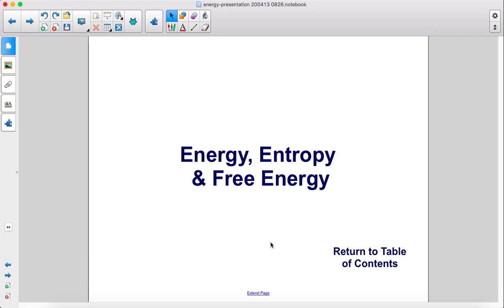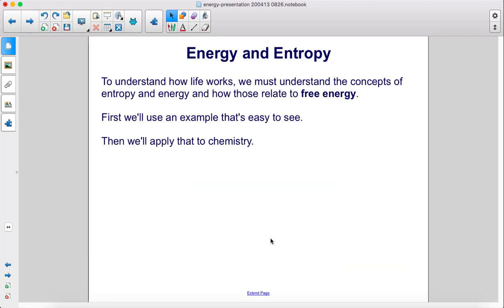Energy, entropy, and free energy. To understand how life works, we must understand the concepts of entropy and energy and how those relate to free energy. First, we'll use an example that's easy to see. Then, we'll apply that to chemistry.